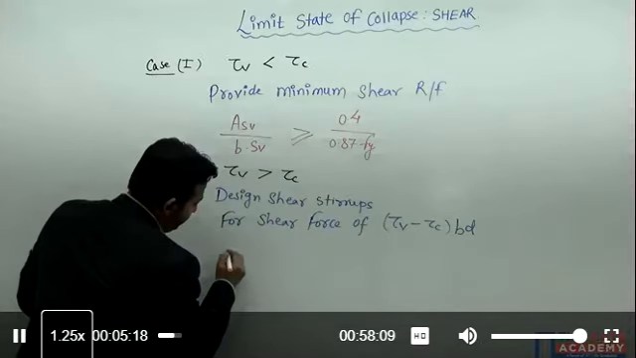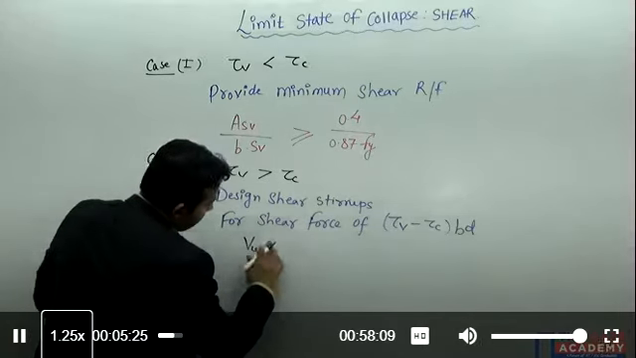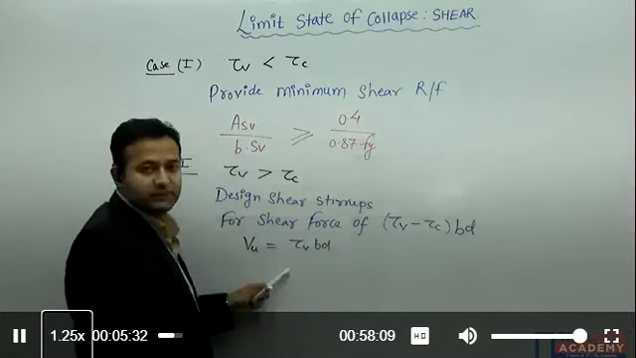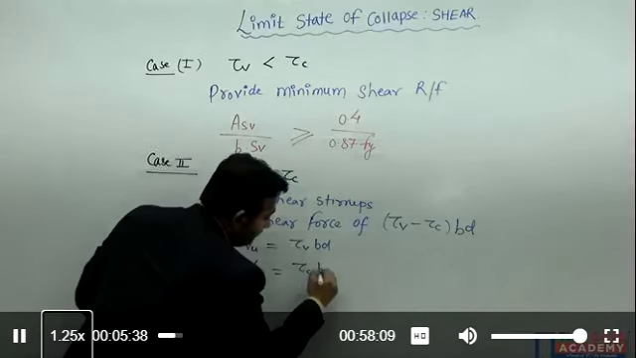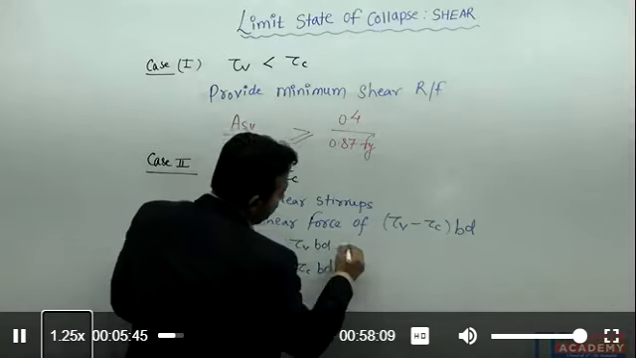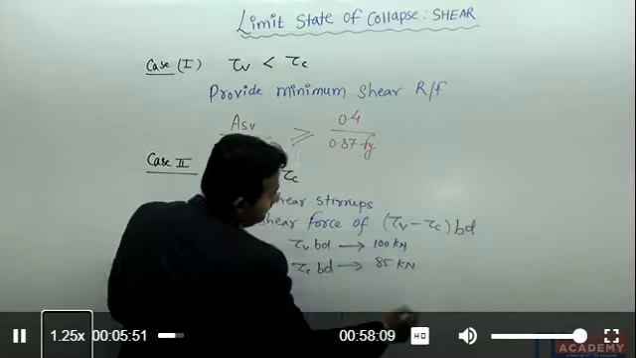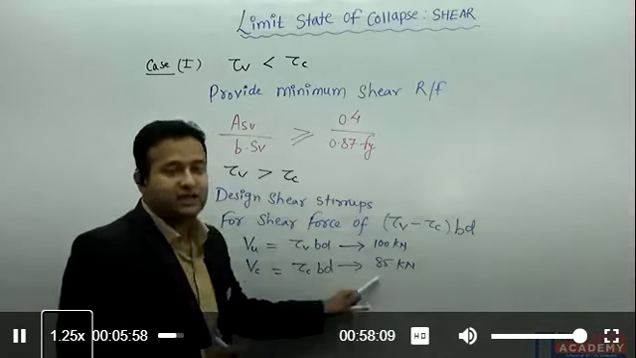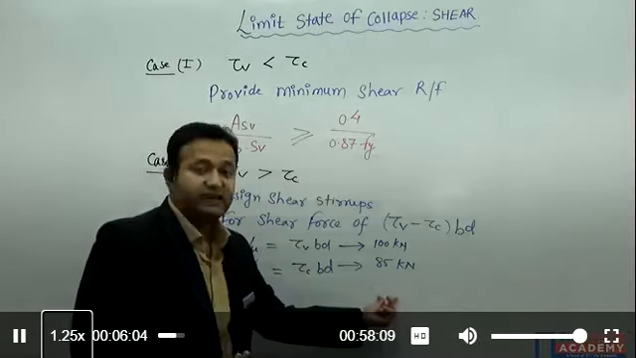Here I can write VU equal to tau v into BD. This is the applied shear force. And the shear strength of the concrete, VC, is equal to tau c into BD. Suppose VU is coming 100 kilonewton and VC is coming 85 kilonewton. That means the applied shear force is 100 kilonewton and the concrete can resist up to 85 kilonewton. So I need to provide shear stirrups to take 15 kilonewton force.